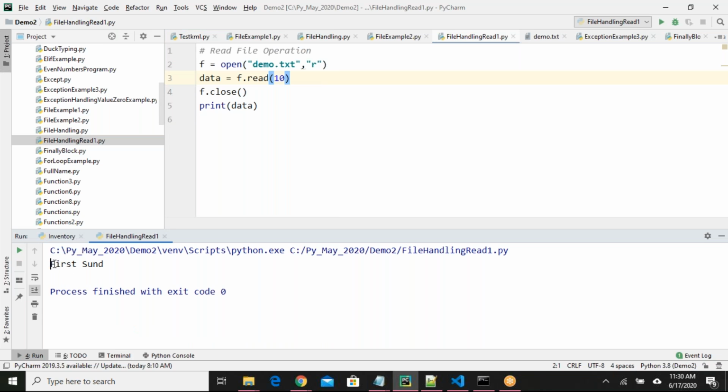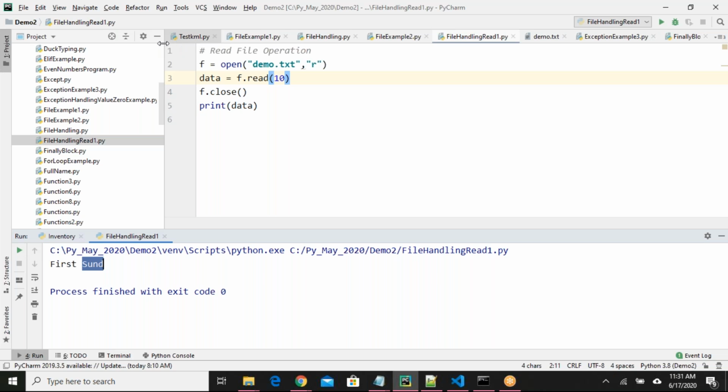See here, it is 5 characters plus 1 space plus 4 characters, so total 10 characters. When you want to read only n number of characters from your file, you have to say f.read of that number of characters. Just remember that point.